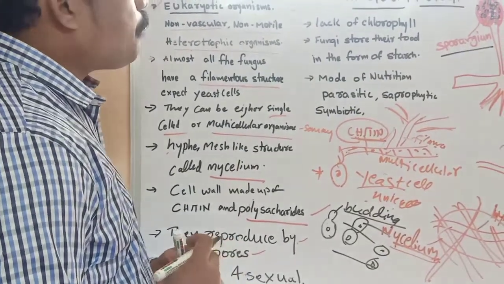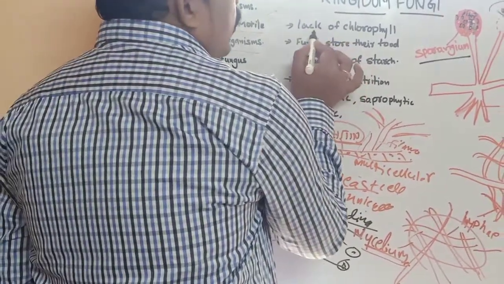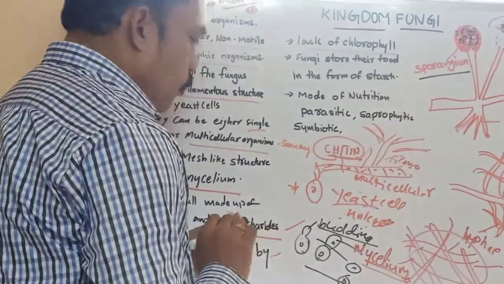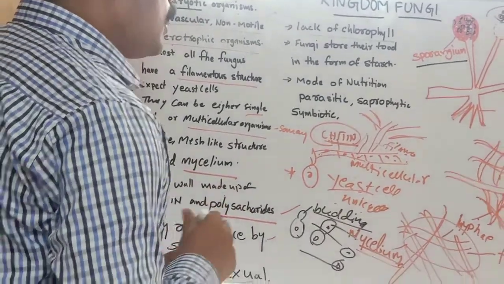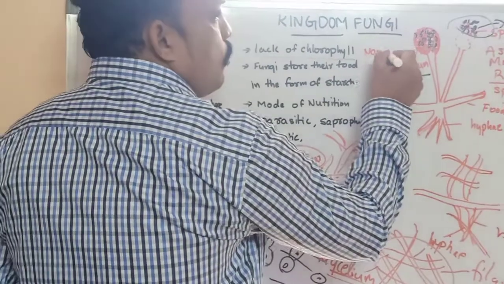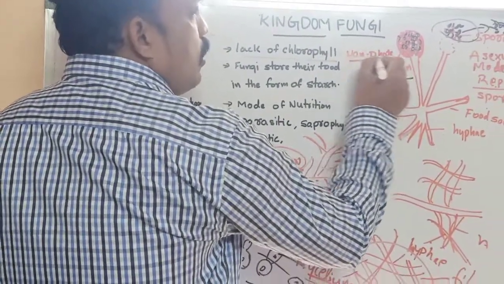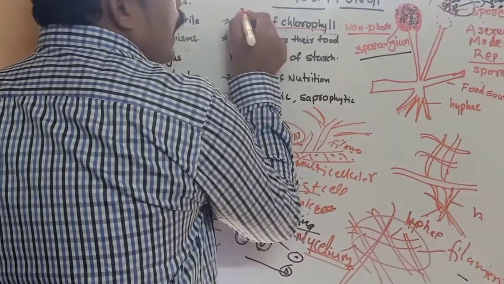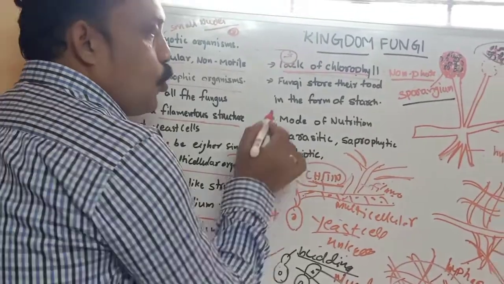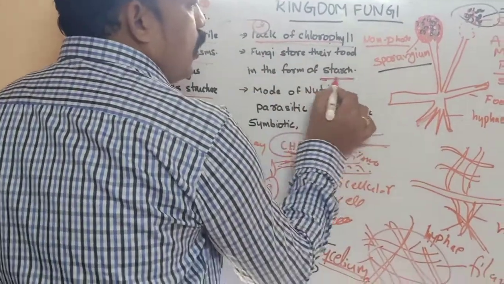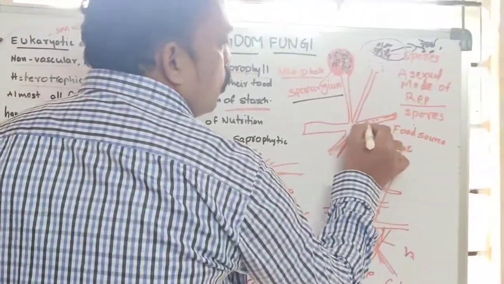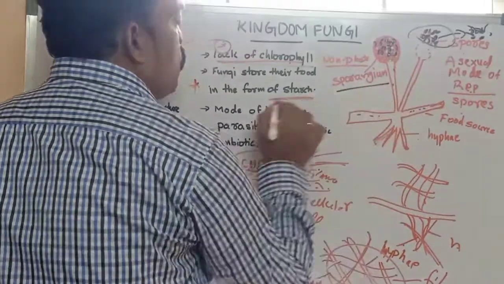Okay, and as already told, these organisms lack chlorophyll. Chlorophyll is absent, so fungi are non-photosynthetic. Non-photosynthetic means what? Photosynthesis does not occur. Why? Because chlorophyll is absent. And fungus stores its food in the form of starch. This is also a very important point. Starch particles are stored in their body.